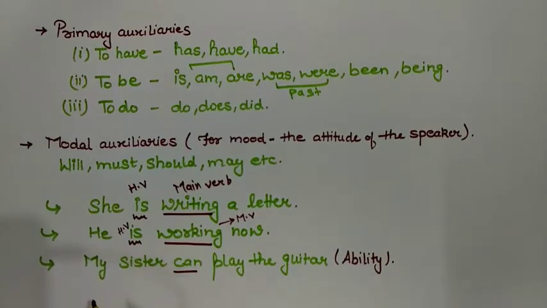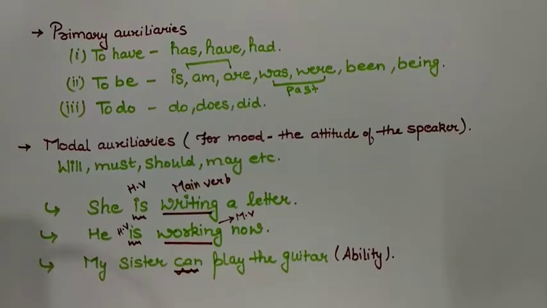The next example: my sister can play the guitar. Here, can is actually a modal auxiliary. It is showing the mood, the ability of the speaker. So, we use modal auxiliaries to show the attitude, ability, possibilities of the speaker.